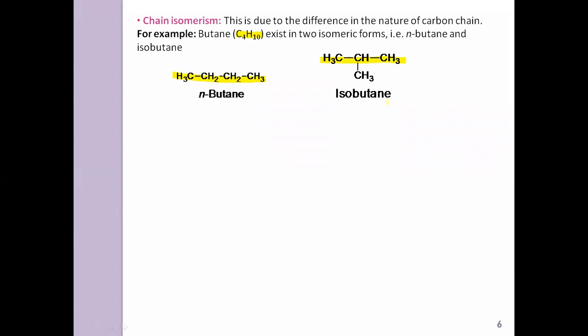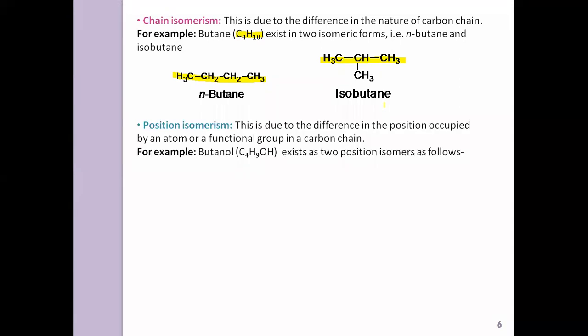Now, second one is position isomerism. This is due to the difference in the position occupied by an atom or a functional group in a carbon chain.